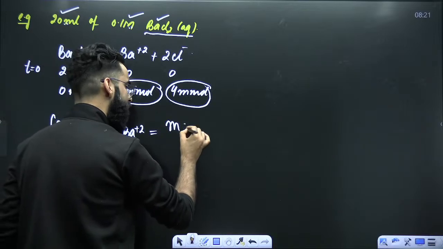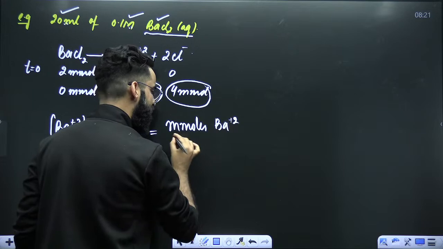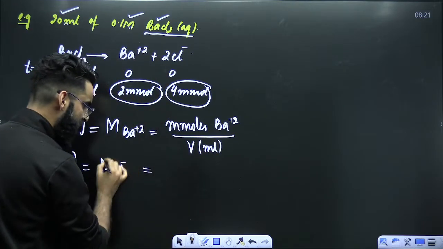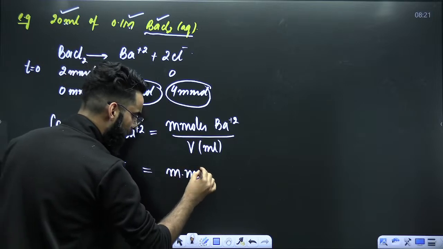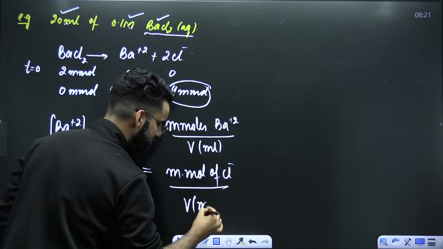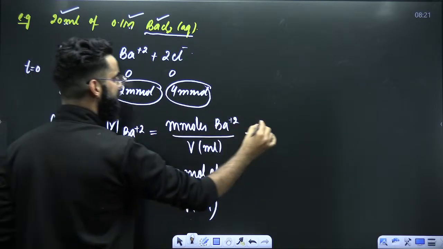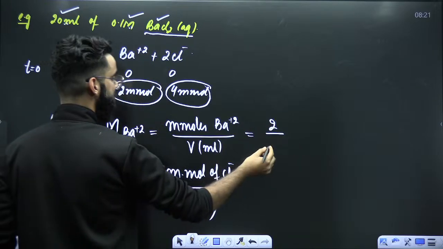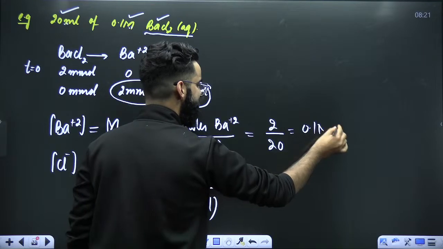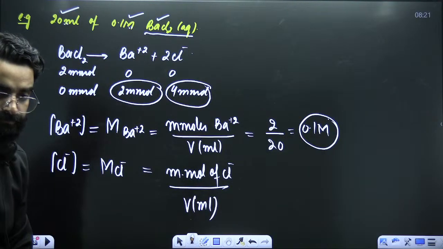It's going to be equal to millimoles of Ba2+ divided by total volume of the solution in ml. Similarly, molarity of Cl- is millimoles of Cl- in the final solution divided by total volume of the solution in ml. Now tell me, how many millimoles of Ba2+ are there in the container? 20. Total volume of the solution, that's 200. The value comes out to be 0.1. So this is the molarity of Ba2+ in the final solution.